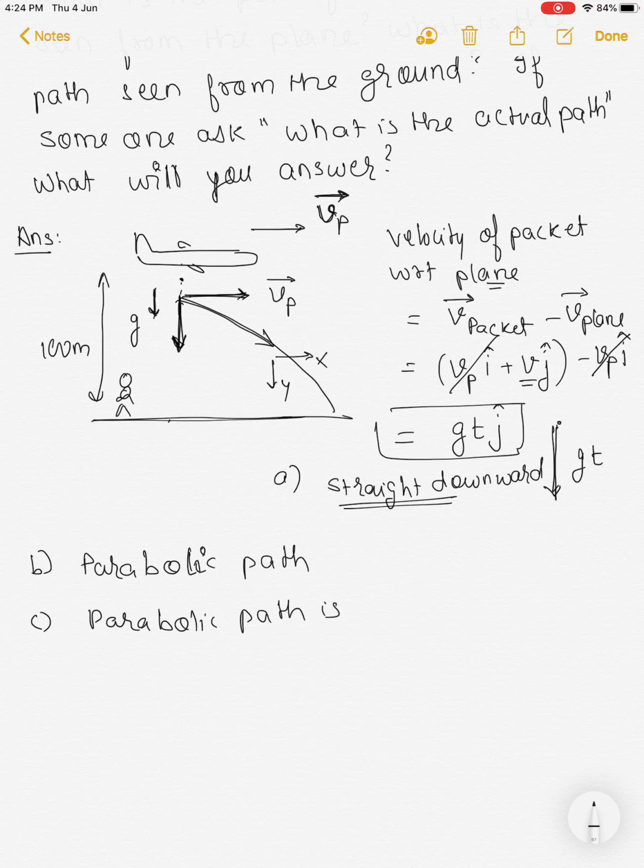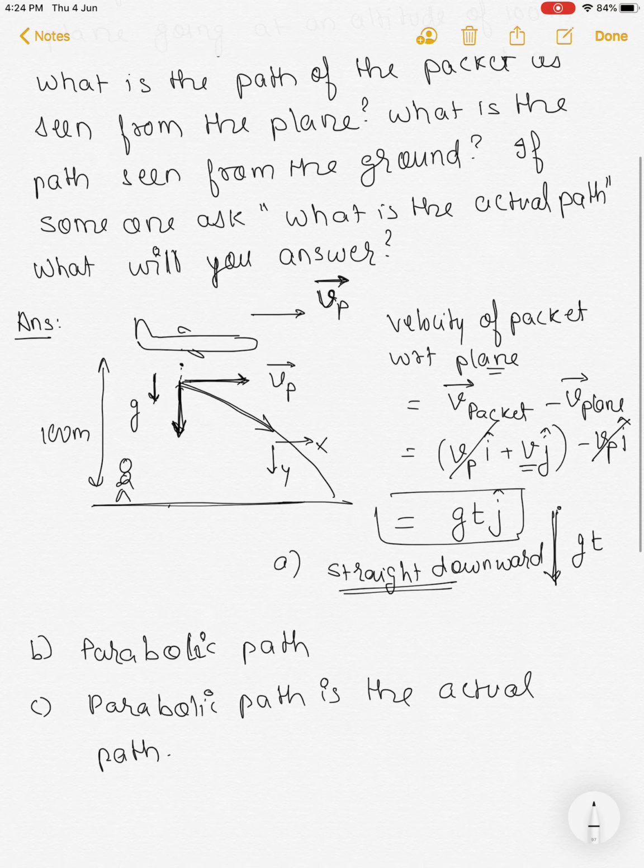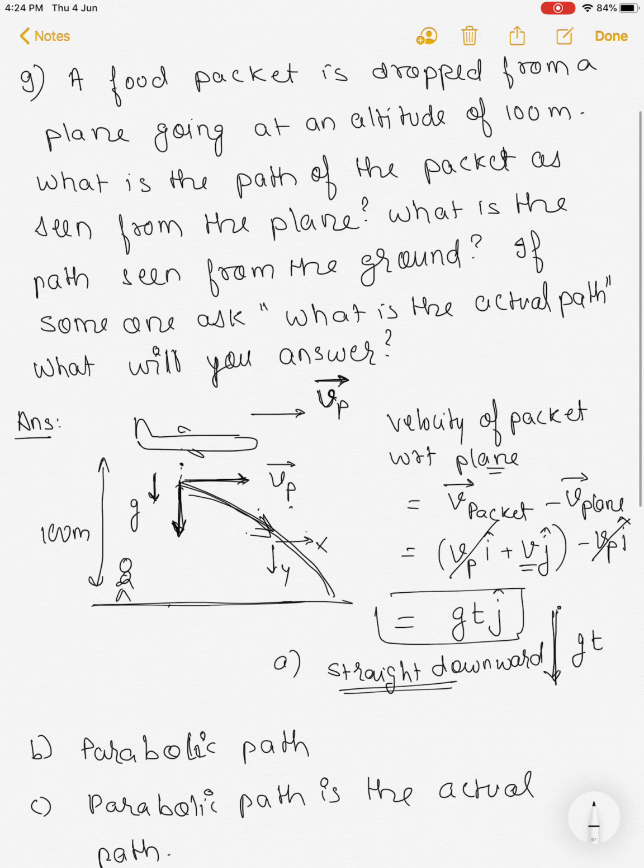Parabolic path is the actual path as seen from the ground or as per the space. If you see the motion in space, with respect to space the object is going like this, that's why. Okay, thank you.